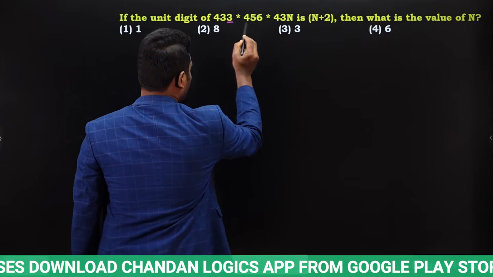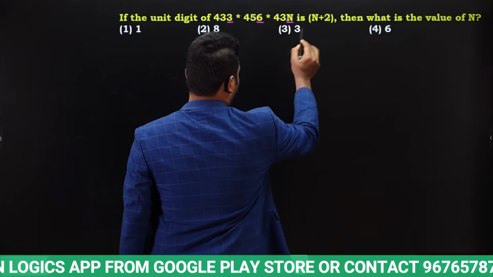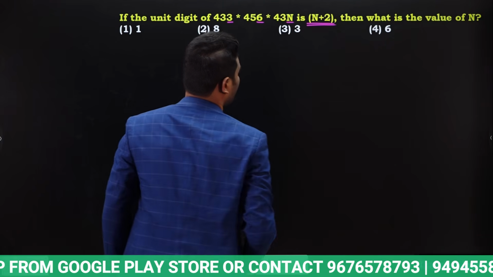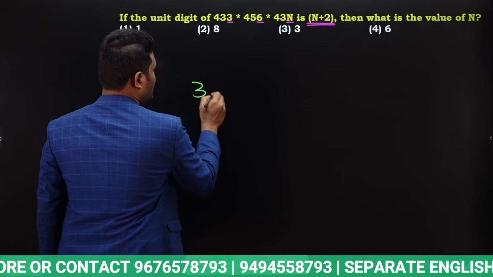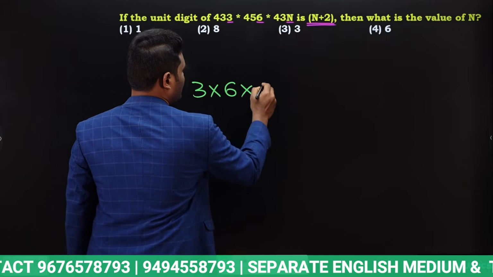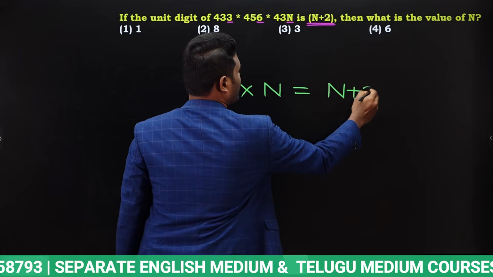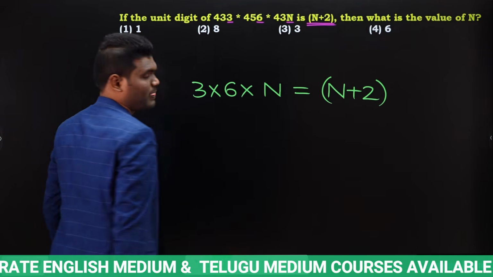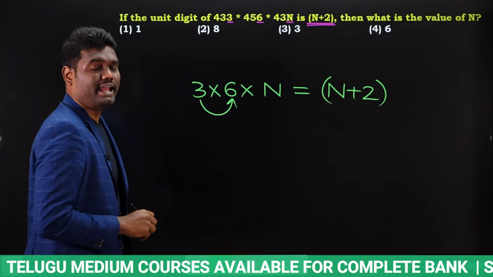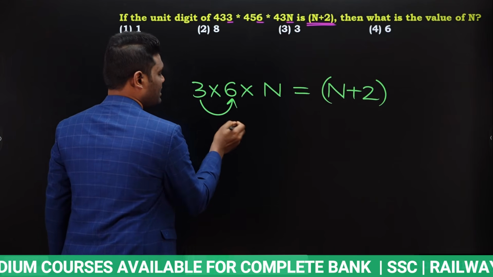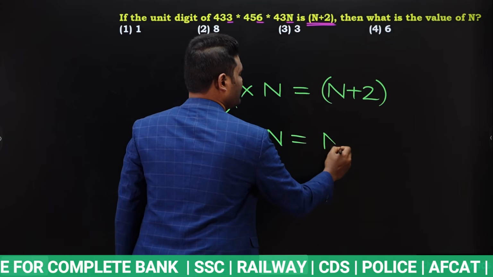Just focus on the last digit. Here in the units place we have 3, here in the units place we have 6, here in the units place we have n, and we know that the resultant value should be n plus 2. If you observe, 3 into 6 into n is equal to n plus 2. Now we need to find the value of n. 3 times 6 is 18, and 18 means the last digit will be 8. So 8 into n is equal to n plus 2.